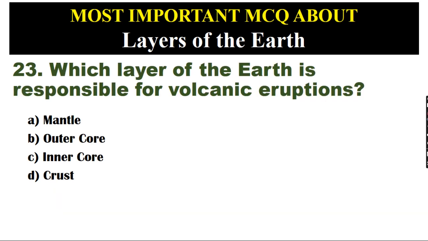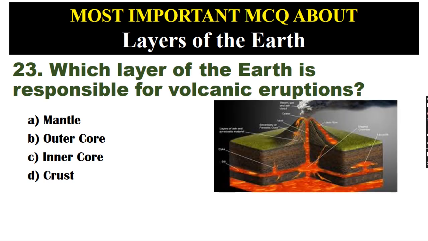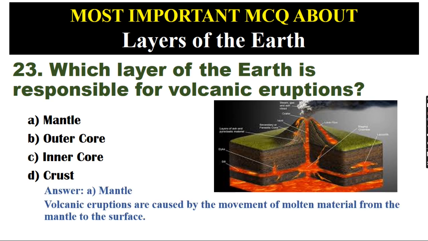Which layer of the Earth is responsible for volcanic eruptions? A. Mantle. B. Outer core. C. Inner core. D. Crust. Answer: A. Mantle. Volcanic eruptions are caused by the movement of molten material from the mantle to the surface.